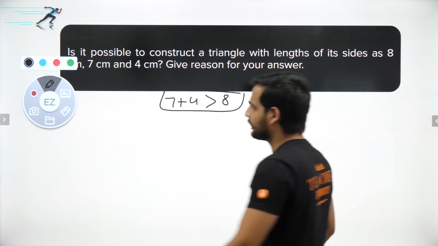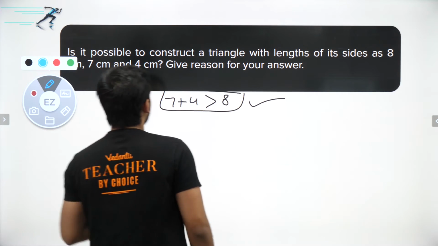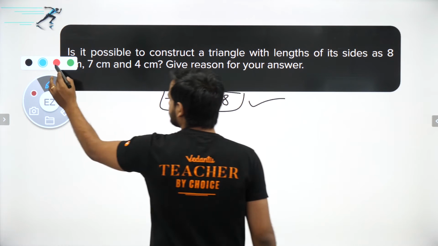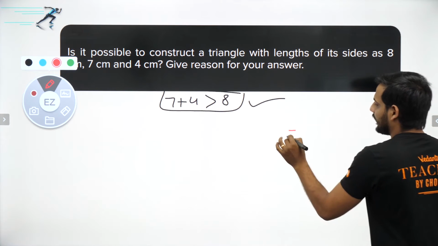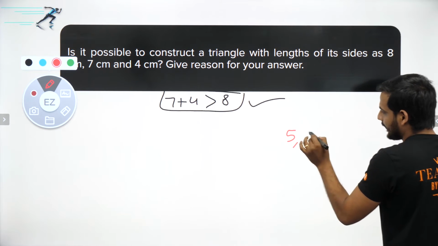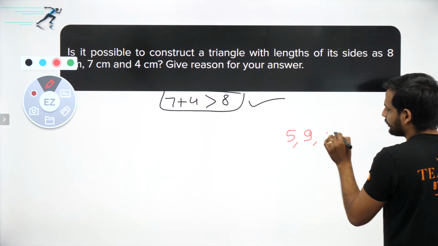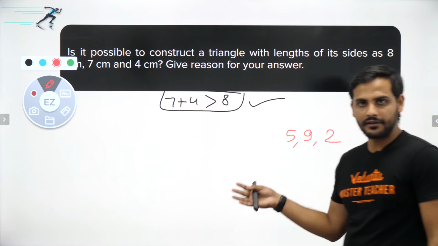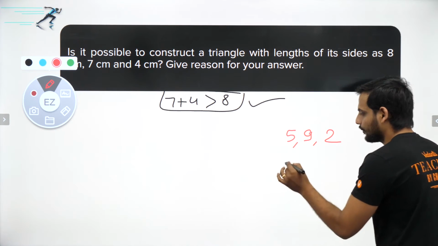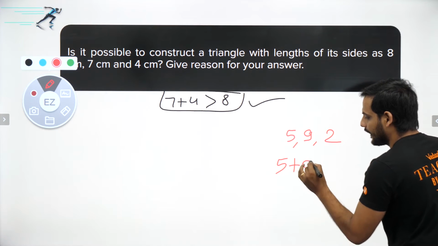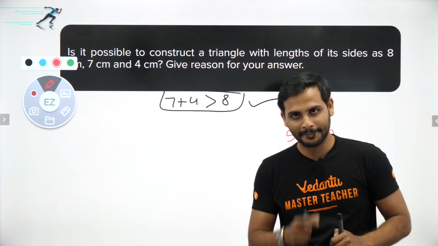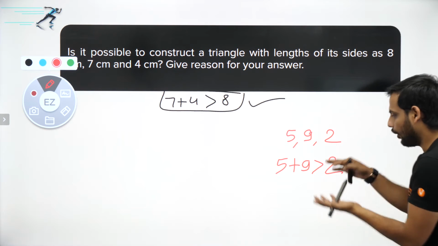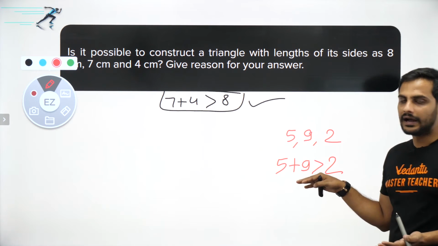But let us say I gave you this thing. Acha bachcho, tell me one thing, yaar: if I give you 5, 9 and 2, is it possible to make a triangle like this? And you will say, yes sir, possible, because 5 plus 9 is greater than 2. So I will say, no bhaiya, it is wrong. Why is it wrong? Because all the three combinations will not be true.